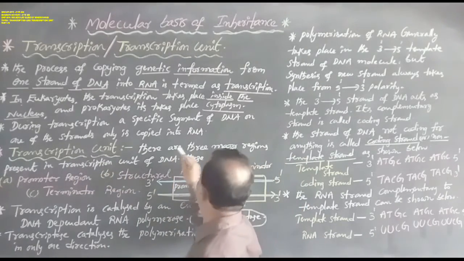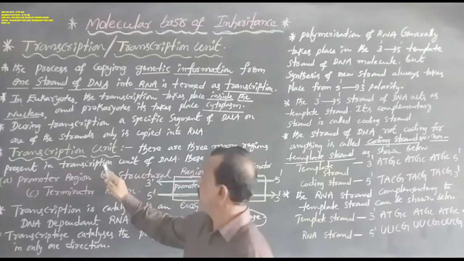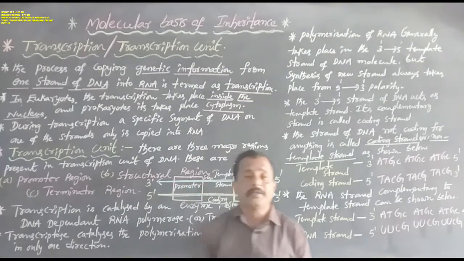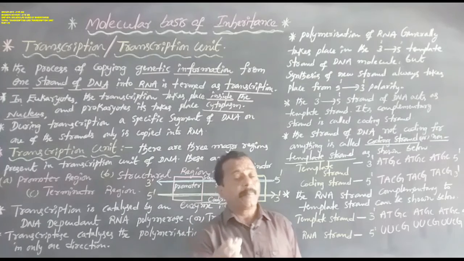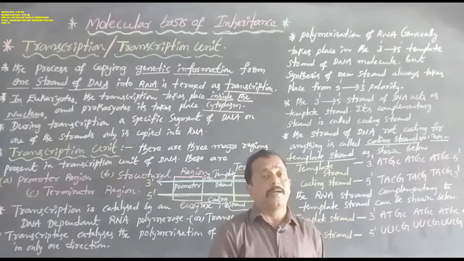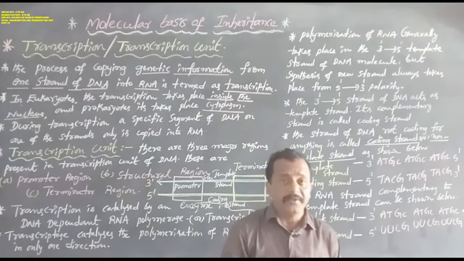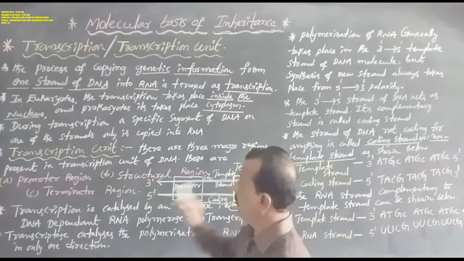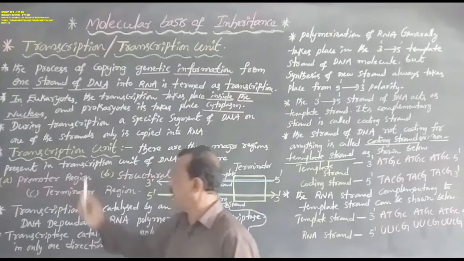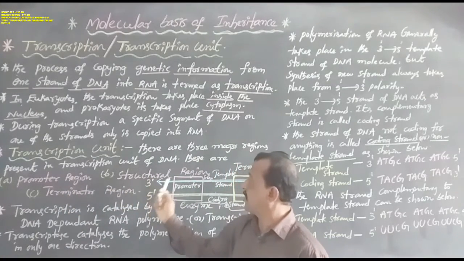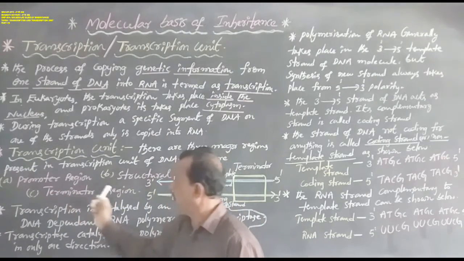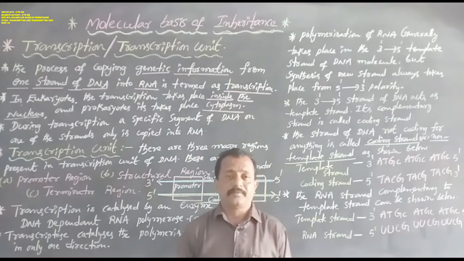Okay now. There are three major regions present in the transcription unit of DNA. They are, namely, the first one, promoter region; the second one, structural region; and the third one, terminator region.